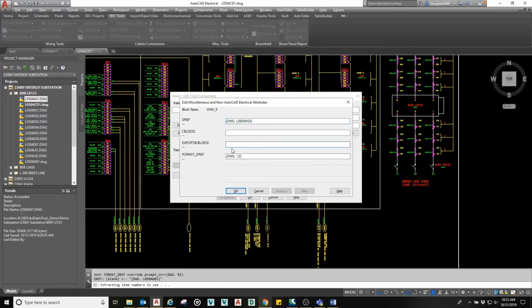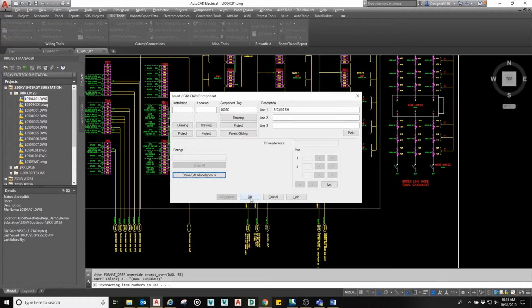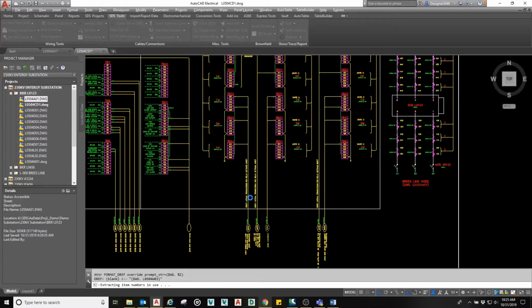See, we already get our wiring diagram cross-referencing number. And under the export attribute information, just like in the AC schematic cable video, you want to put the information that describes what this side of the cable is landed on. And in this case, this side of the cable is the 230 kV breaker L0123 yard cabinet side of the cable. Click OK.